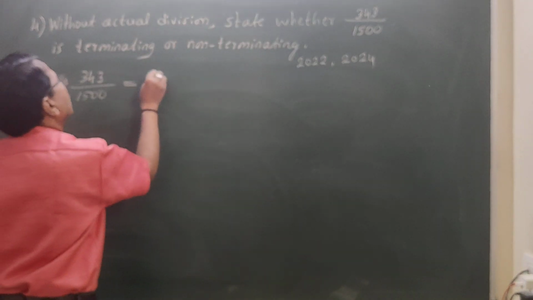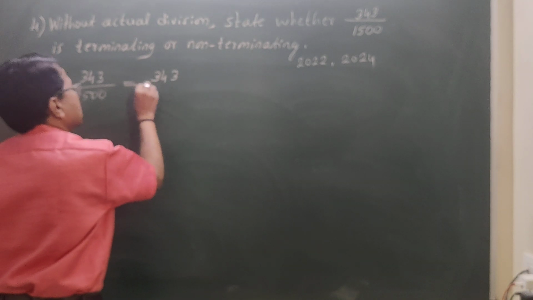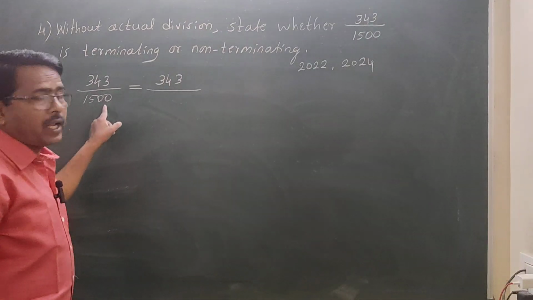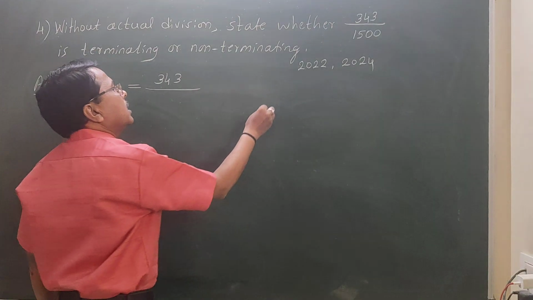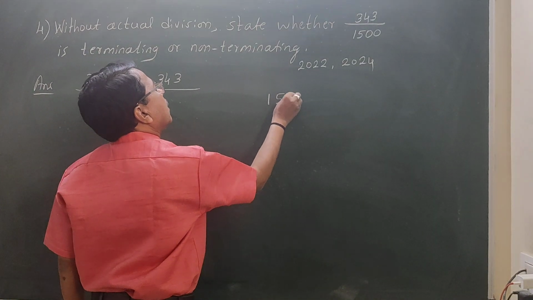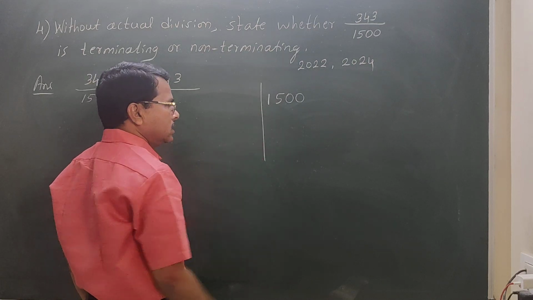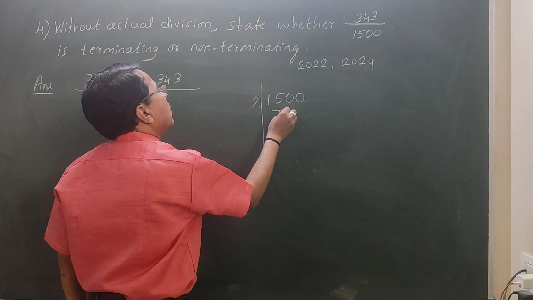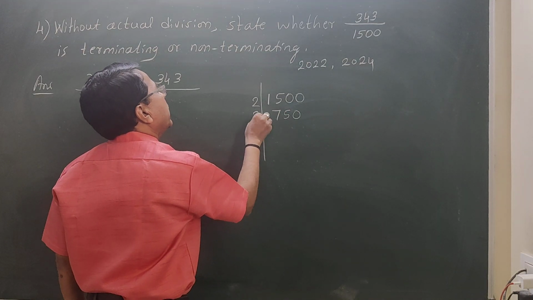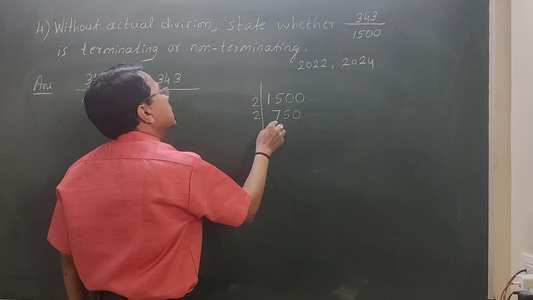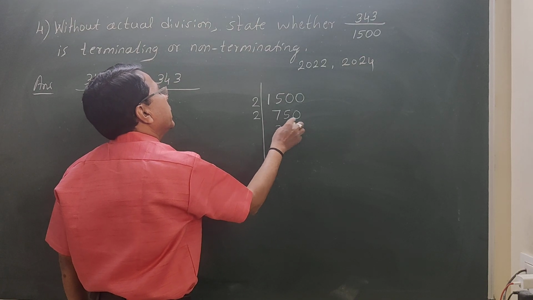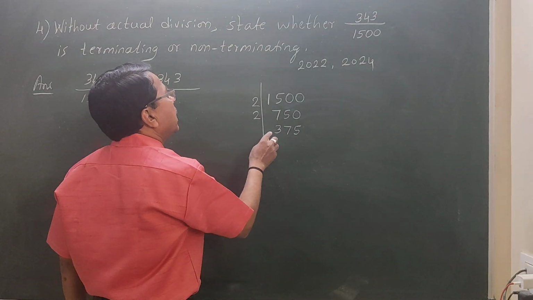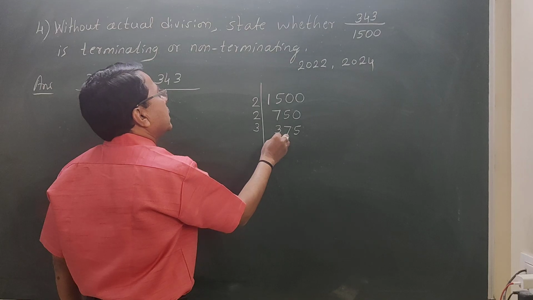Now what should we do? We should prime factorize the denominator. Take 1500 and go on dividing. It is divisible by 2. 2 sevens are 14, 1 remaining. 2 fives are 10, 0. Again by 2. 2 threes are 6, 1 remaining. 2 sevens are 14, 1 remaining. 2 fives are 10. Now it is divisible by 3. 3 ones are 3.